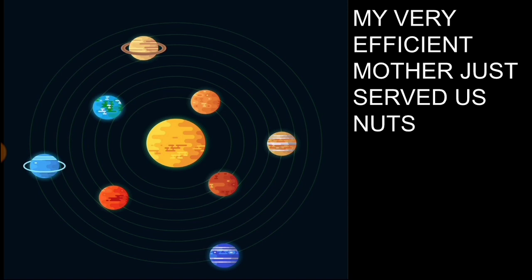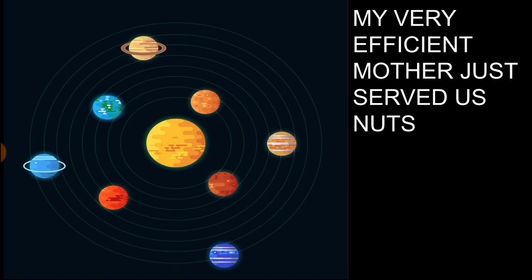Look, there is a mnemonic presented by them, and this is: my very efficient mother just served us nuts. I expect you to describe how this mnemonic applies to the names of the planets, and you comment to me. Write the names of all the planets with the help of this mnemonic. It's a very easy way to remember the names of those 8 planets.